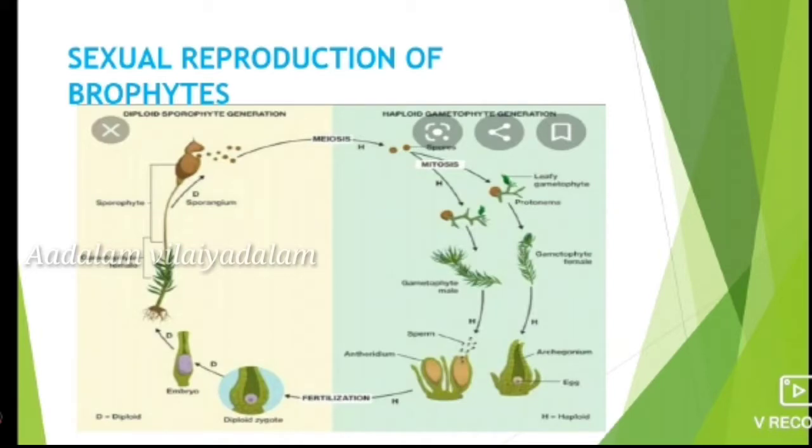This picture represents the male antherozoid swimming through the water to reach the female archegonium containing the egg, fertilizing it to form a zygote, which produces haploid spores by meiosis. So this is the sexual reproduction of bryophytes.